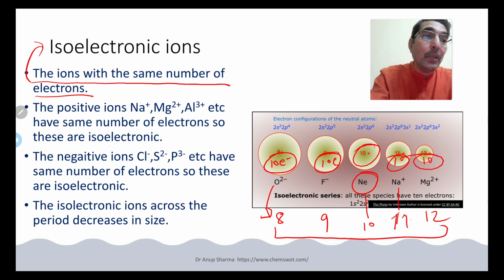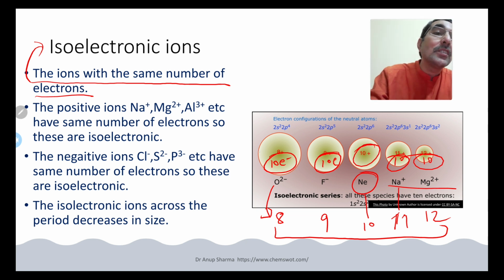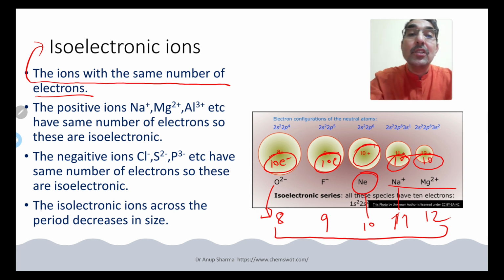Though originally they had different numbers of electrons, after gain and loss, the negative ions from gain and the positive ions from loss carry the same number of electrons, that is why they are isoelectronic. The negative ions, Cl negative, S2 minus, P3 minus, etc. have the same number of electrons, so these are also isoelectronic. So the isoelectronic ions decrease in size across the period, that is why you see these spheres decreasing. Across a period, isoelectronic ions decrease in size. This is a very important point.